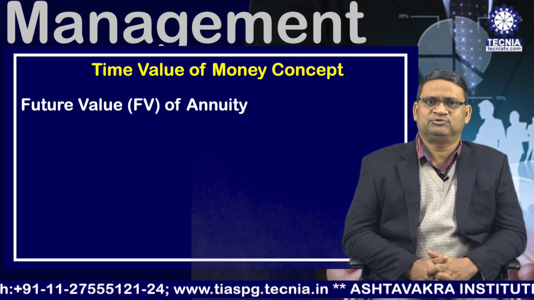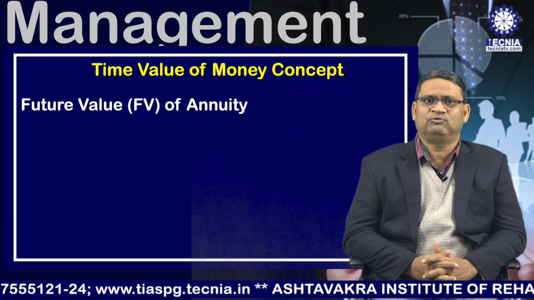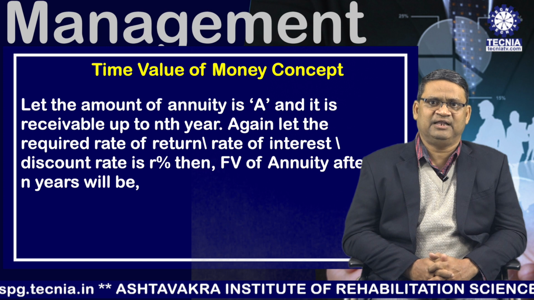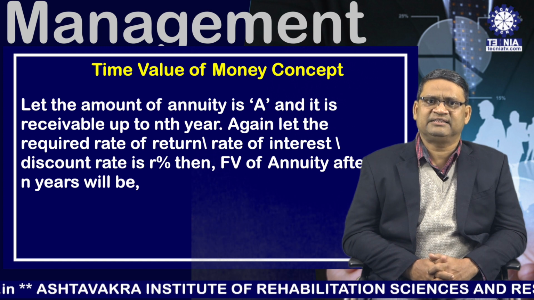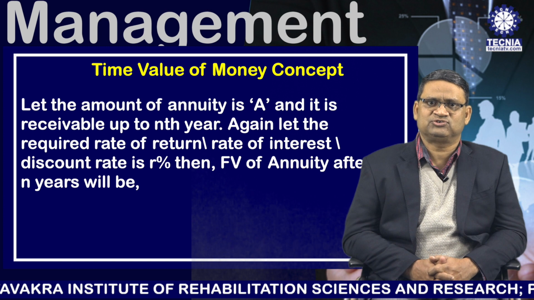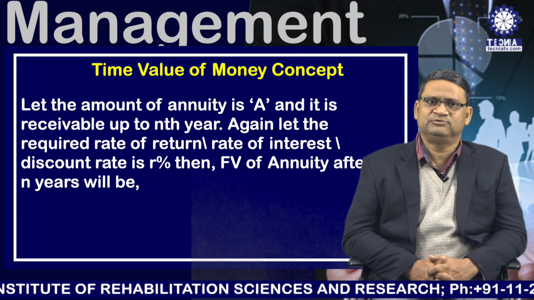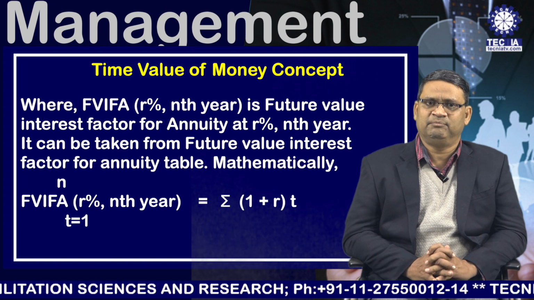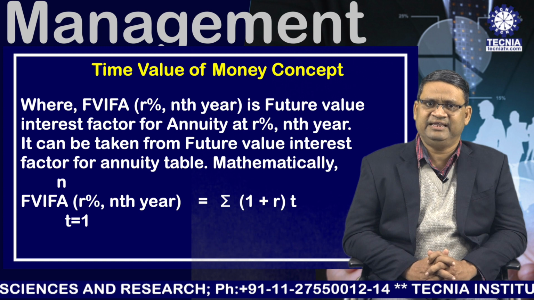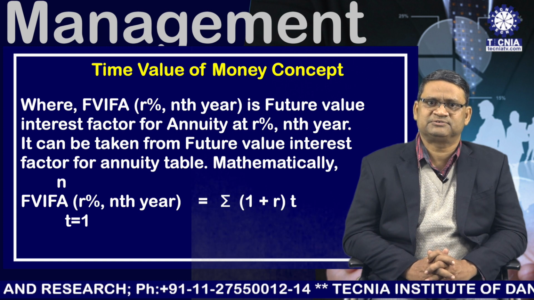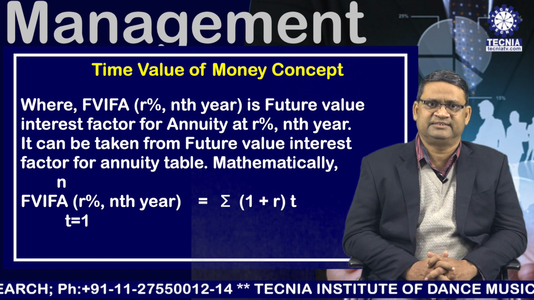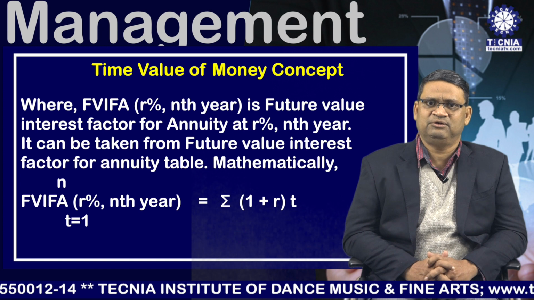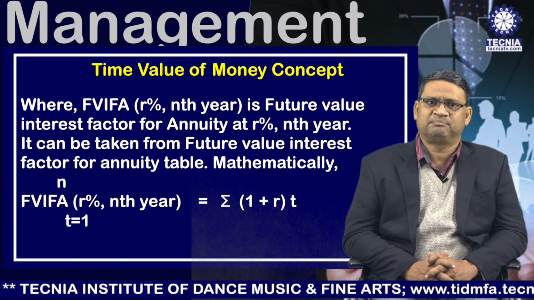Now we are going to discuss how to calculate the future value of annuity. Let the amount of annuity be A and receivable up to nth year. Again, let the required rate of return, rate of interest or discount rate be R%. Then future value of annuity after nth year will be future value of annuity is equal to amount of annuity, that is A multiplied by FVIFA R% nth year, where FVIFA R% nth year is the future value interest factor for annuity at R% nth year.